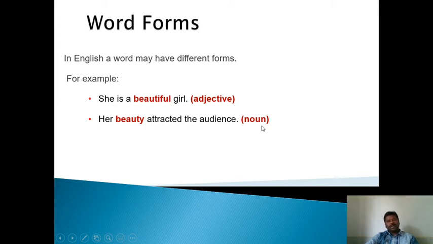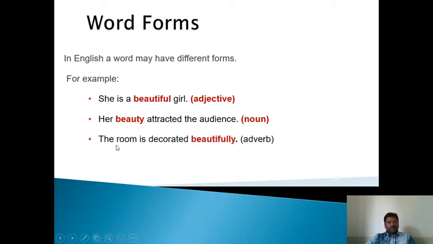Since a particular word may have different functions on different occasions, its part of speech will also change. Then, the room is decorated beautifully; beautifully is an adverb.